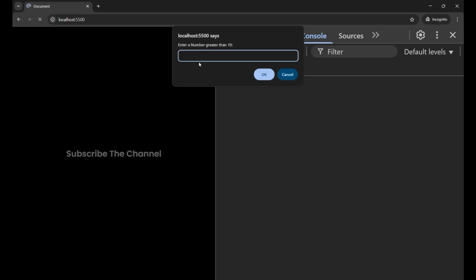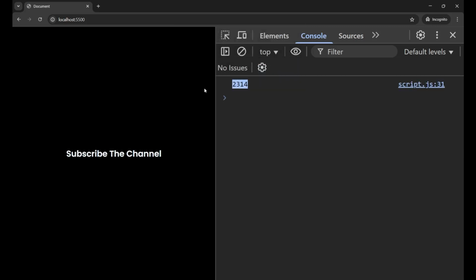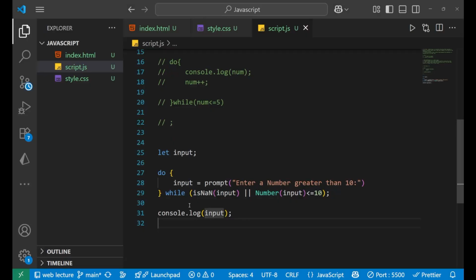Let me execute it again. If I write anything which is not numeric or is less than or equal to 10, it will again ask me for the number. If I write anything like this and press OK, again it is asking. If I write any number like 2, again it is asking. Any number like 6, again it is asking. But if I write any number which is greater than 10, then you can see I got the result. The code got executed and the condition got satisfied. So first I give the input, then it checks the condition and repeats the code. This is how it works.